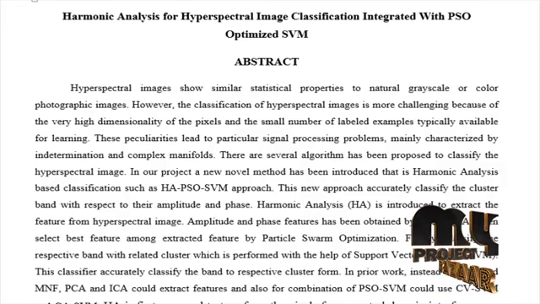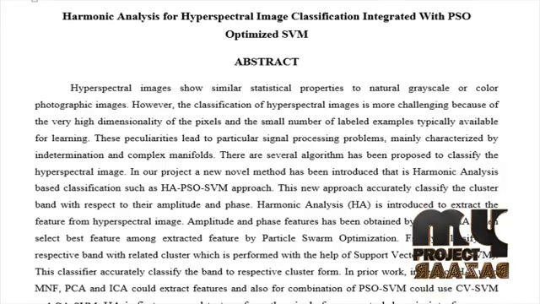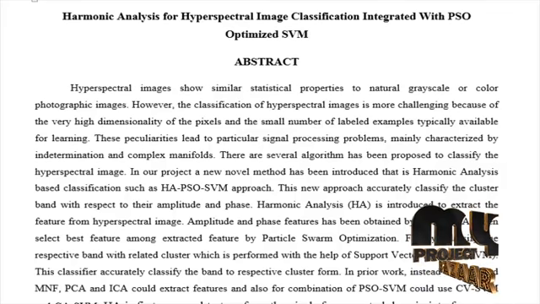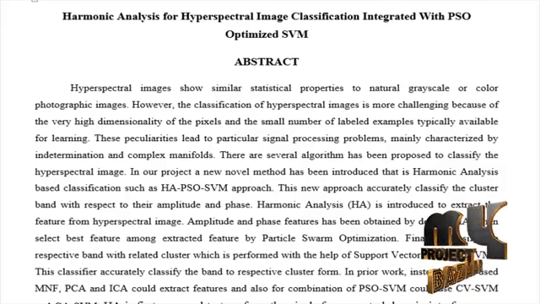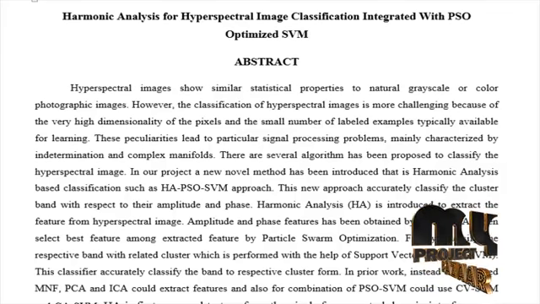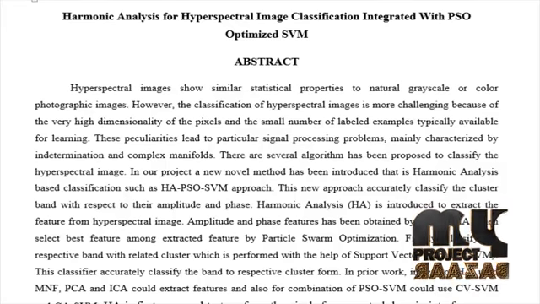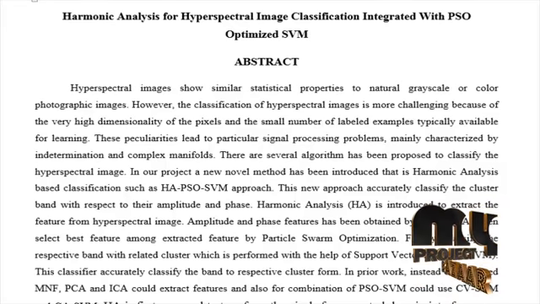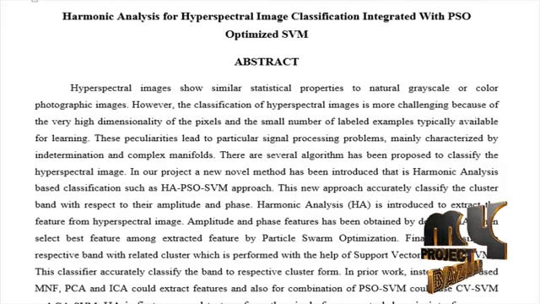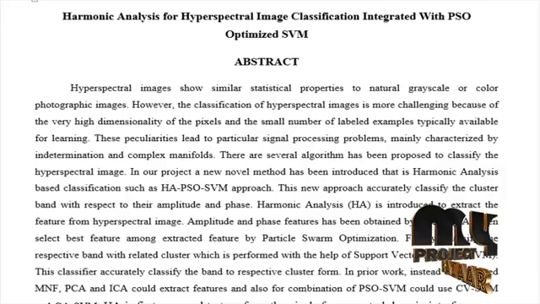Harmonic analysis is introduced to extract the features from the hyperspectral image. Amplitude and phase features are obtained by derived HA. Then the best features among the extracted features are selected by particle swarm optimization. Finally, the respective band is classified into the related cluster, which is performed with the help of a support vector machine, that is SVM. This classifier accurately classifies the band to the respective cluster form.